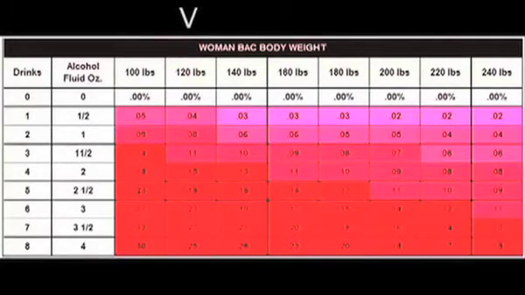The way you read this is, you find your body weight, you drop down the line that says 0.08, you look over to the side of it, and you'll see the number of drinks you can have per hour for 2 hours. To give you a general rule of thumb, a 180-pound man can consume approximately 6 to 8 drinks in 2 hours before they reach 0.08. As you find your body weight, the 0.08 is more or less alcohol than you'd think to get you to 0.08.